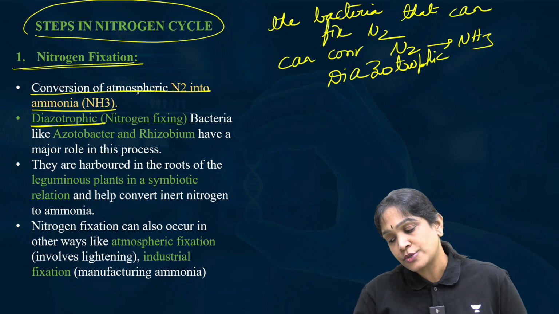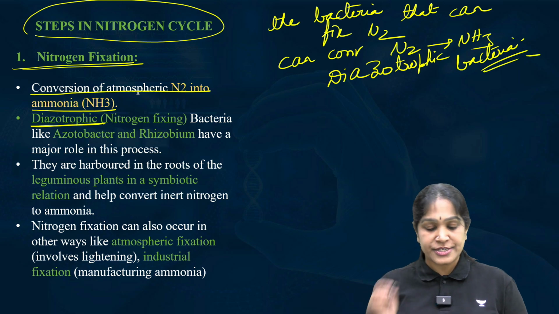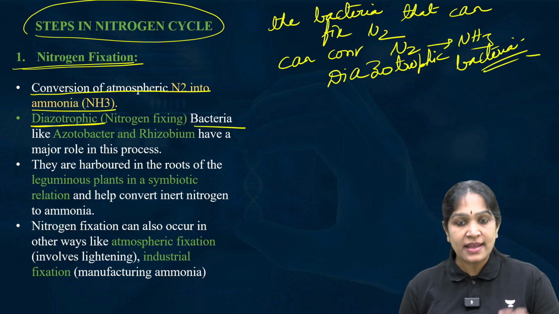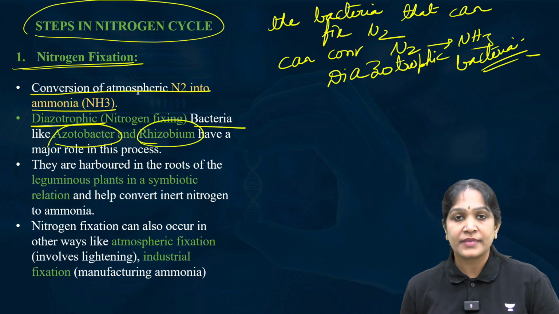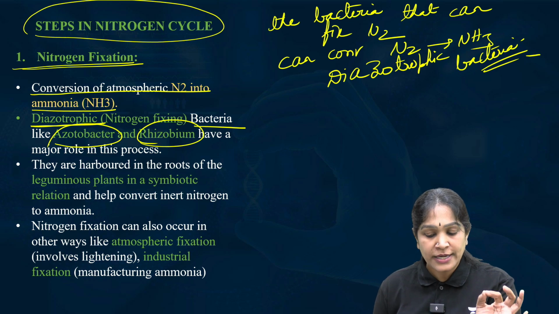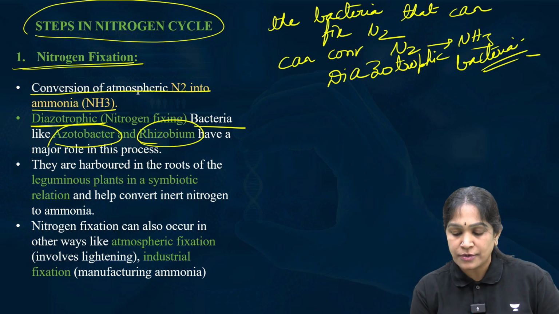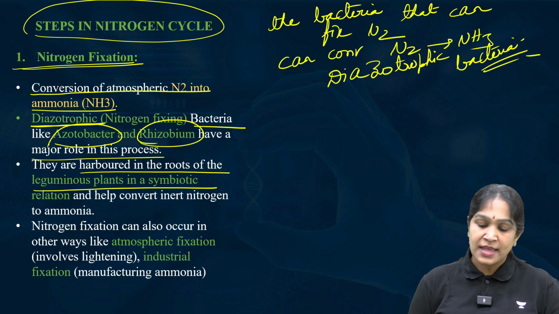Memorize, diazotrophic bacteria. Right. These bacteria, for example, Azotobacter, Rhizobium. They can convert N2 into ammonia. They have a major role in this process. They are harbored in the roots of the leguminous plants.